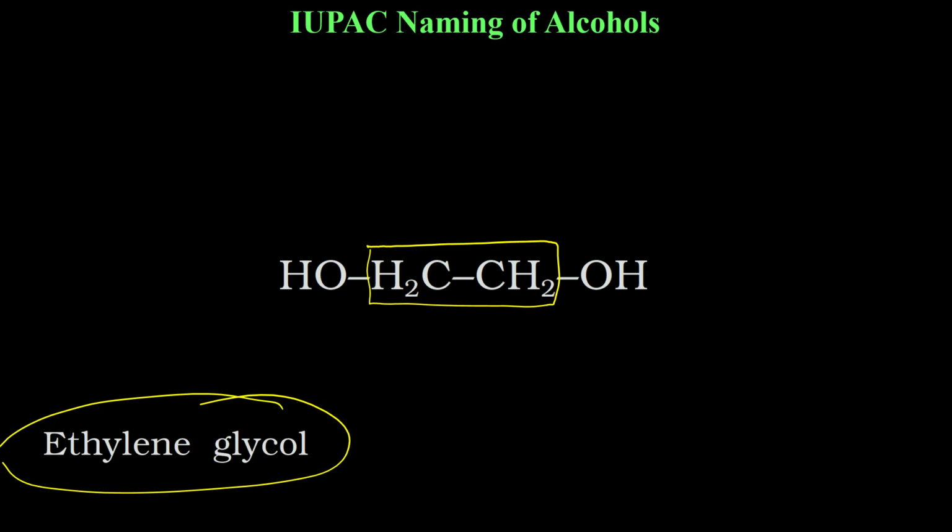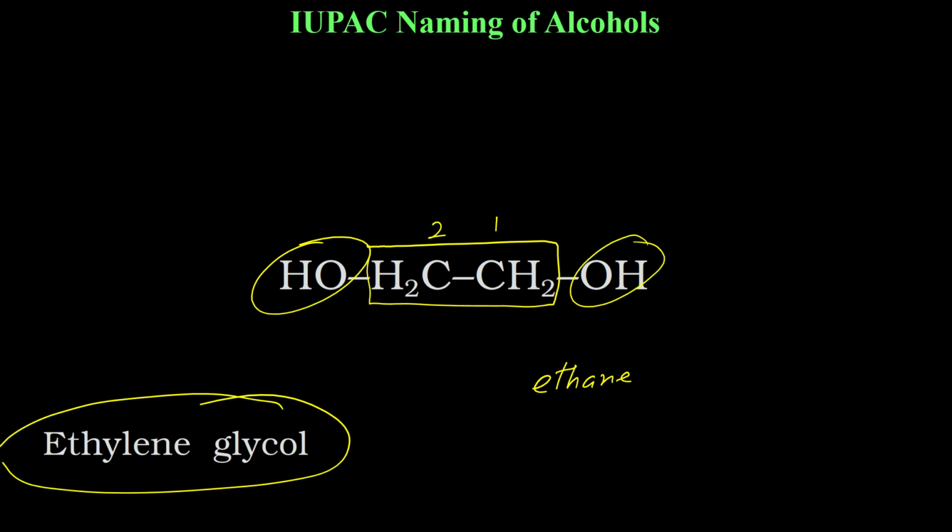Now for IUPAC naming here, 2 carbons, it means it is ethane. There are 2 functional groups now. If I number it like this, 1, 2, on both carbons 1 and 2 I have OH groups, and OH groups are functional groups, will be written after ethane.